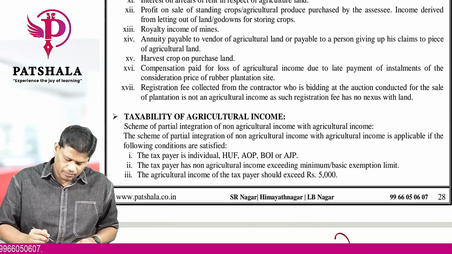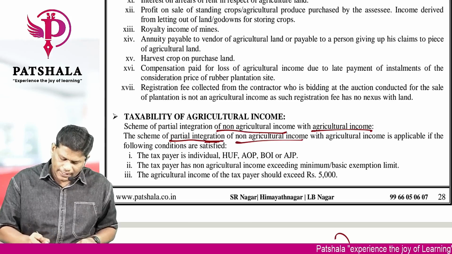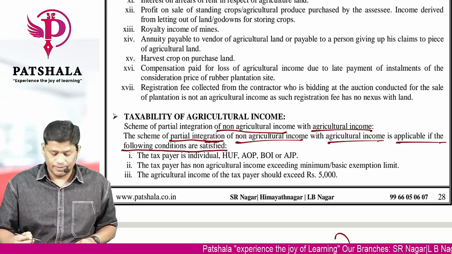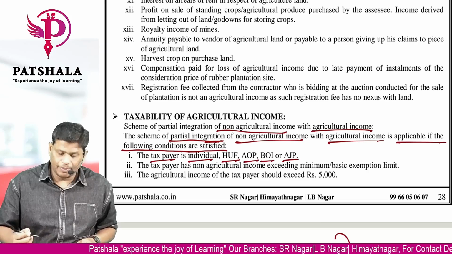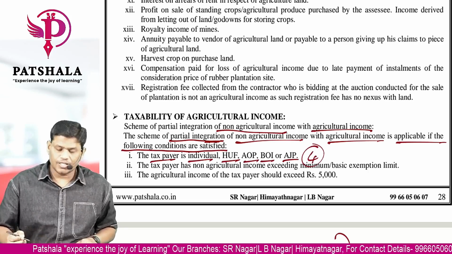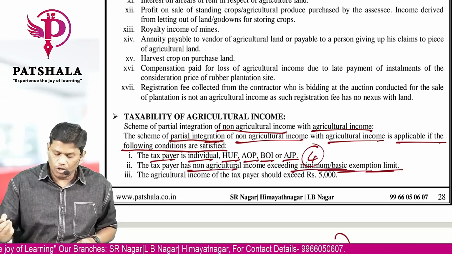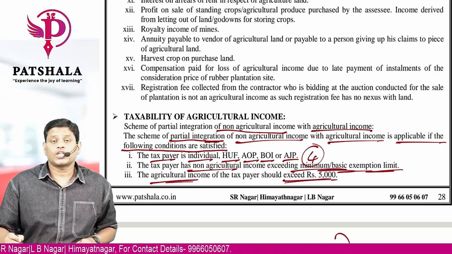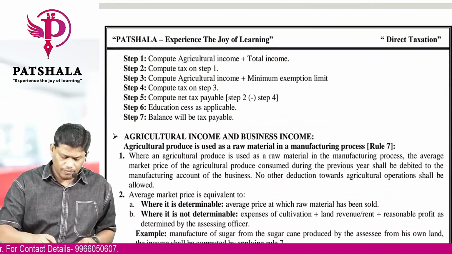Taxability of agricultural income. Scheme of partial integration of non-agricultural income with agricultural income. The partial integration of non-agricultural income with agriculture is applicable if the following conditions are satisfied. First, the taxpayer should be an individual, HUF, AOP, BOI or AJP. Only for these categories of persons is this applicable. Whereas your non-agricultural income should exceed the basic exemption limit, and your agricultural income should exceed 5,000 rupees. If all these 3 conditions are satisfied, how do you tax it?